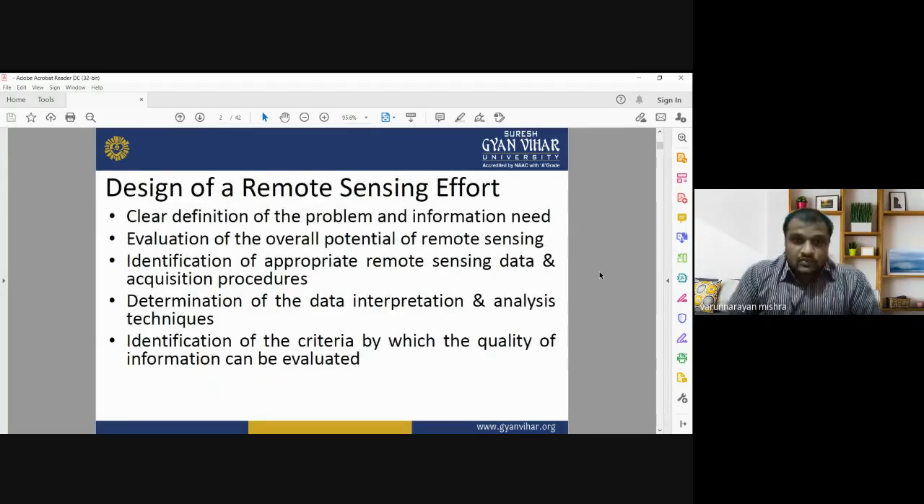Remote sensing involves a clear definition of the problem and the information needed, the evaluation of the overall potential of remote sensing, the identification of appropriate remote sensing data and acquisition procedures, determination of the data interpretation and analysis techniques, and identification of the criteria by which the quality of information can be evaluated. So these are the design of a remote sensing effort. Remote sensing is designed to achieve these objectives.